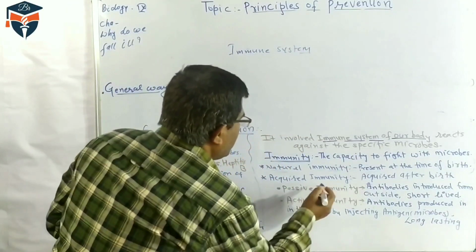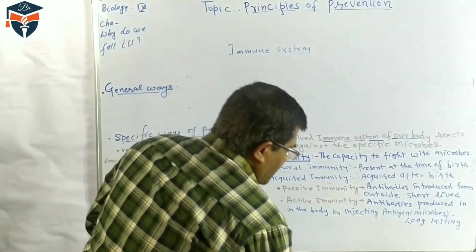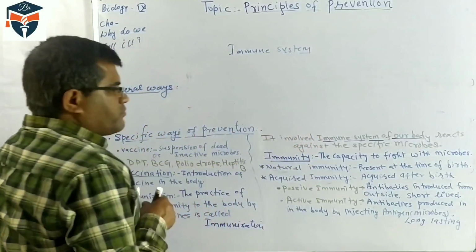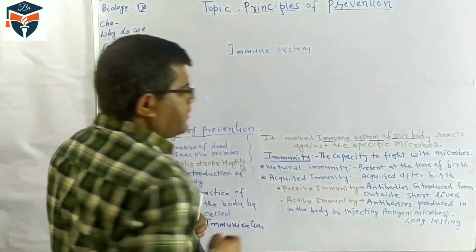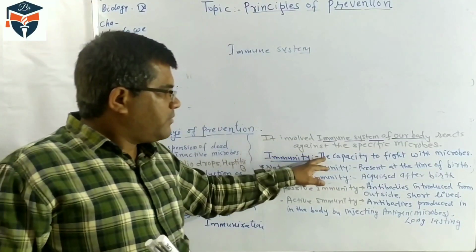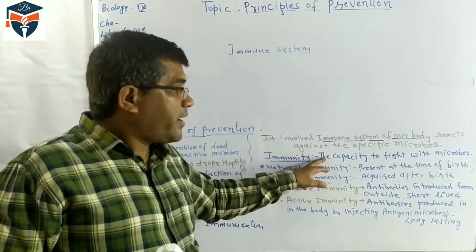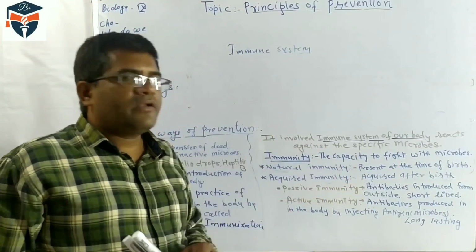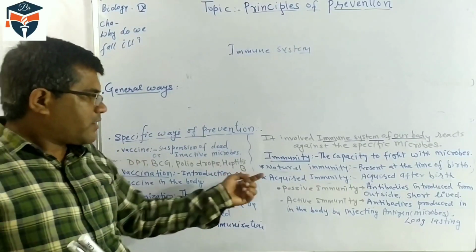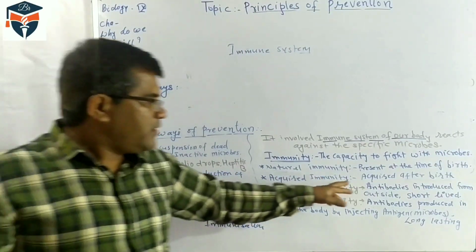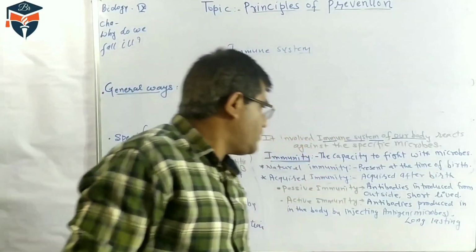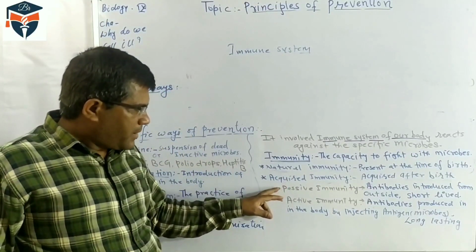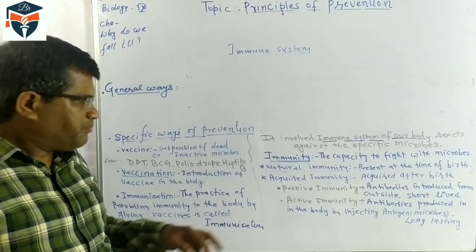Another type is acquired immunity. When immunity is developed after birth, that is called acquired immunity. So the capacity to fight with the microbe is called immunity; natural immunity is present from birth only, but acquired immunity is developed after the birth of the individual. Acquired immunity is of two types: passive immunity and active immunity.